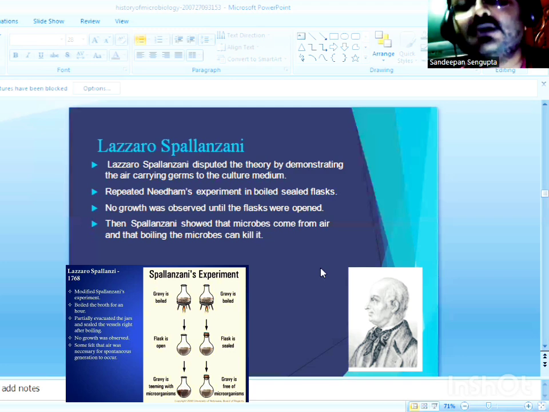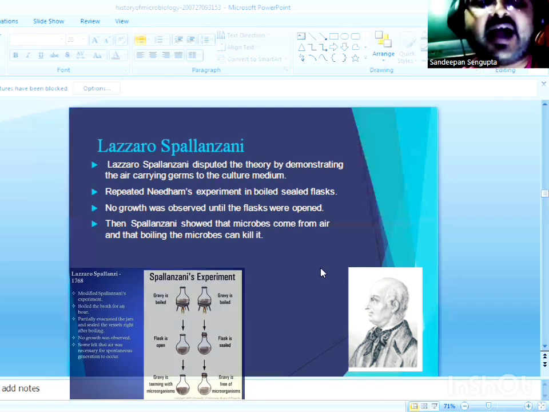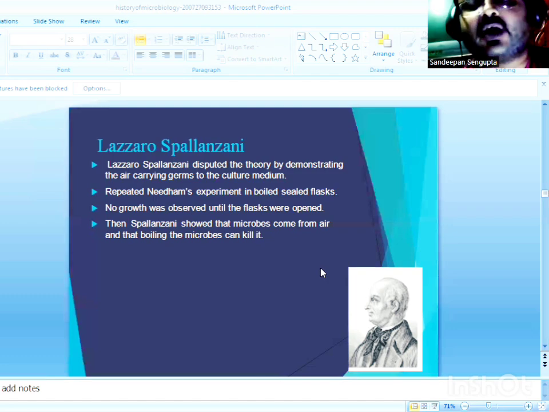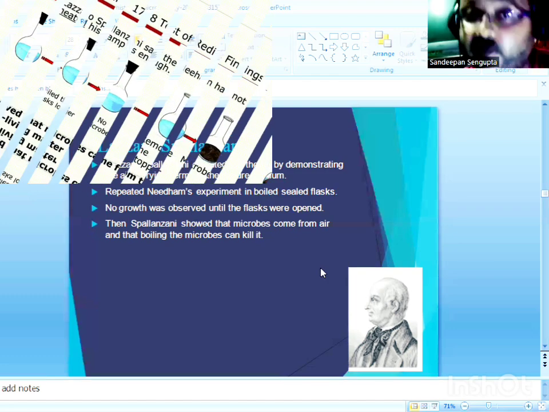Following incubation, no growth is observed, and there is no origin of microbial life in the glass jar, because the beef broth present in the jar was inaccessible to the outside microbial world.